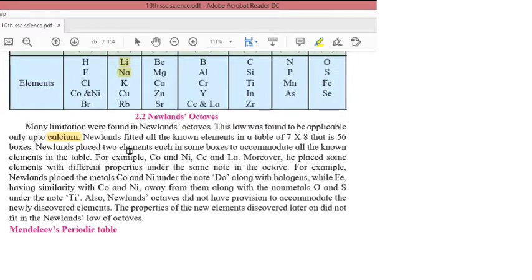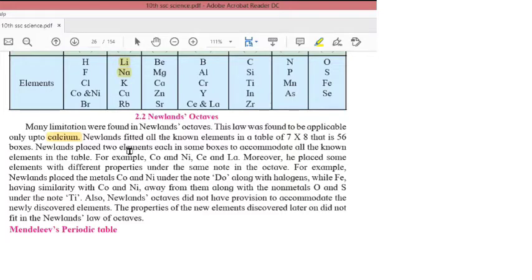Okay, so what was Dobereiner's triad? It was a group of 3, and what he had done is he took the average of the atomic masses of the first and third element. Next, what was Newlands' law of octaves?